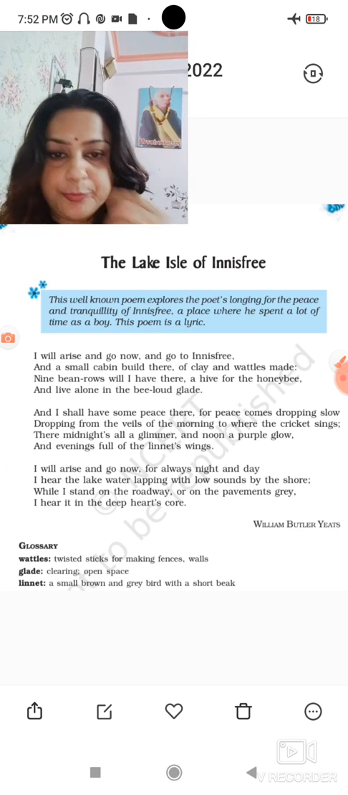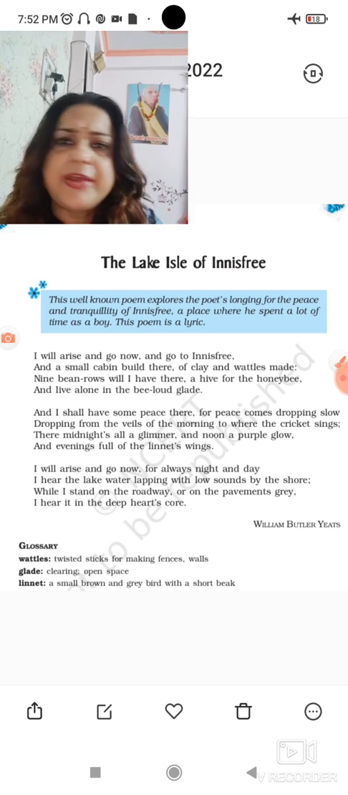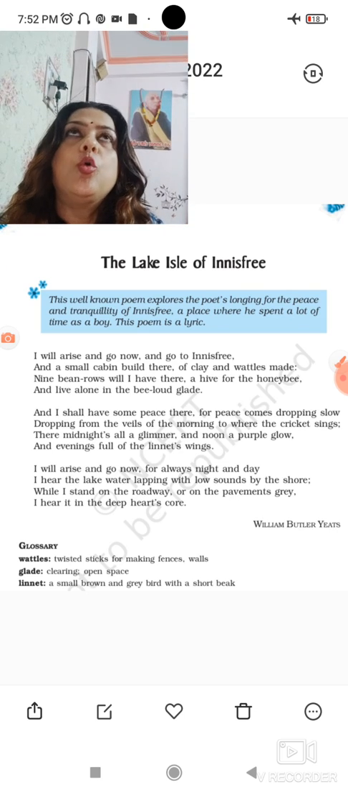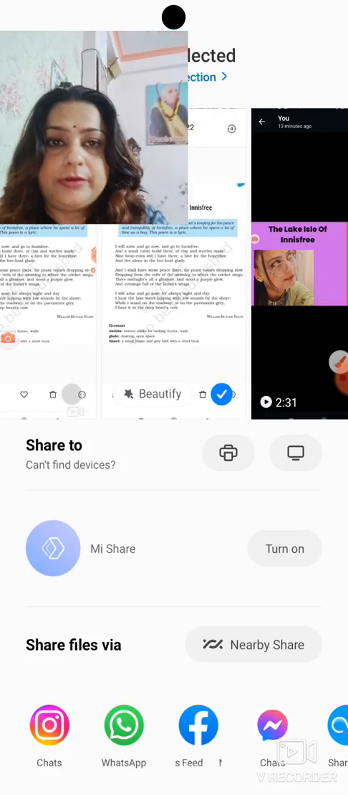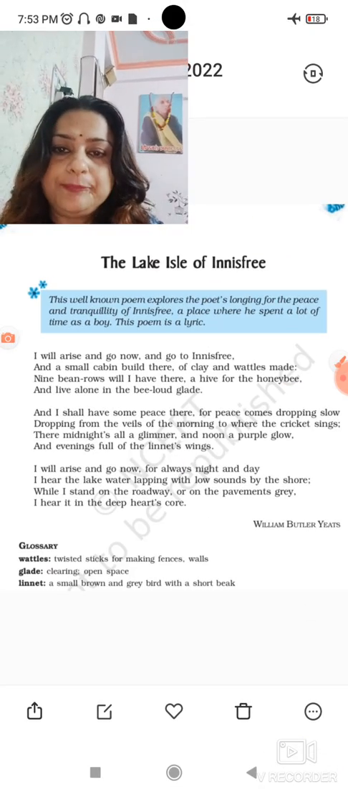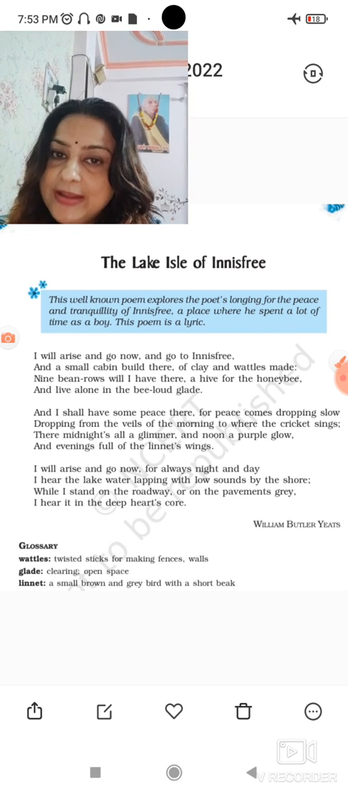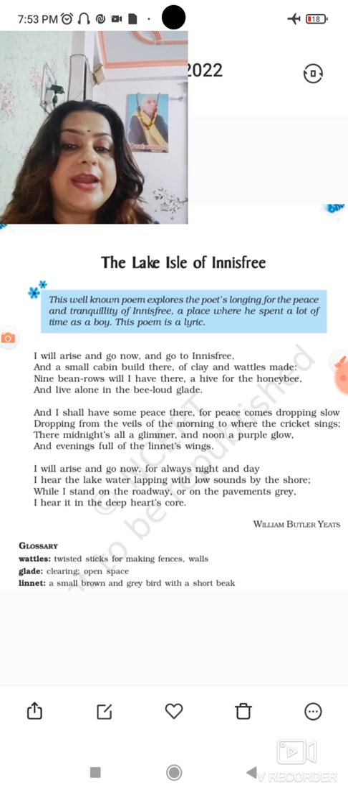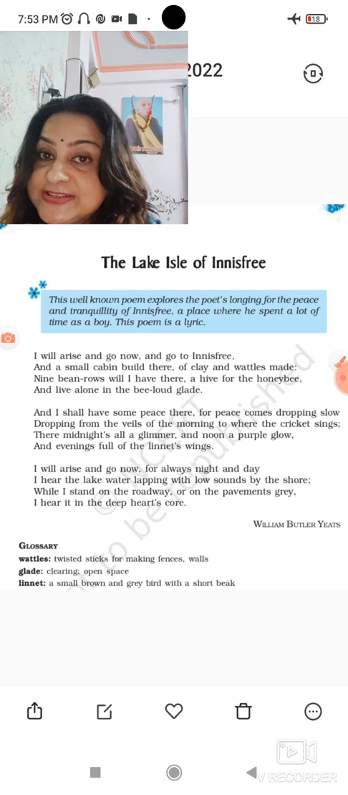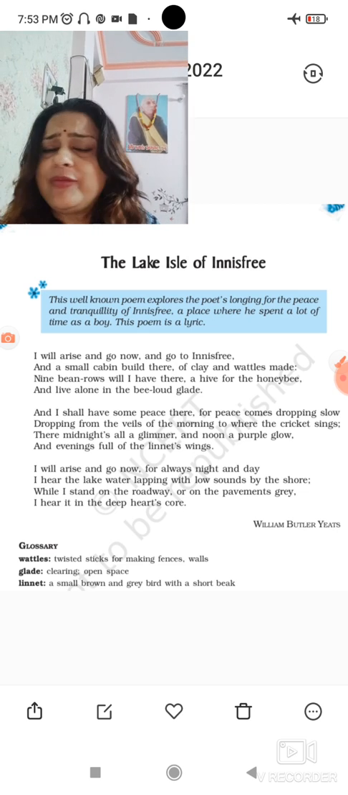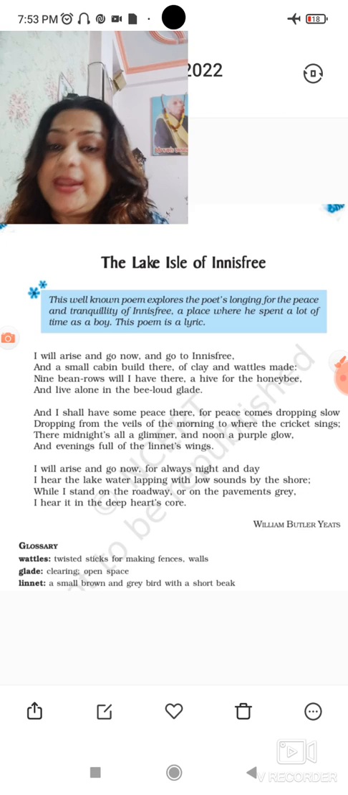Now let's proceed, and this poem is written by William Butler Yeats, one of the very famous poets who has written so many poems which are very popular. Now this poem says, and the lines are, I will arise and go now and go to Innisfree. Now the poet is saying that one day he will get up and go. Where will he go? He will go to Innisfree.